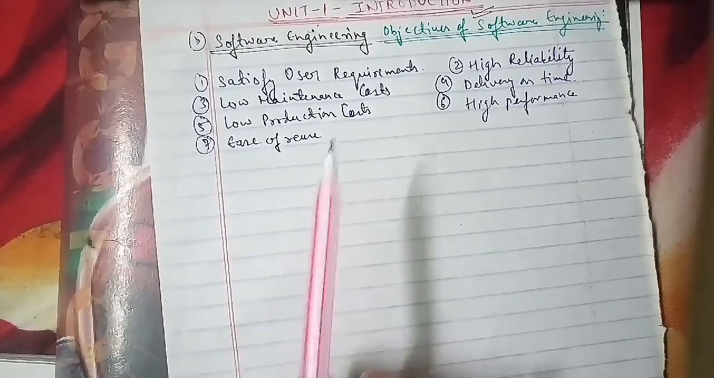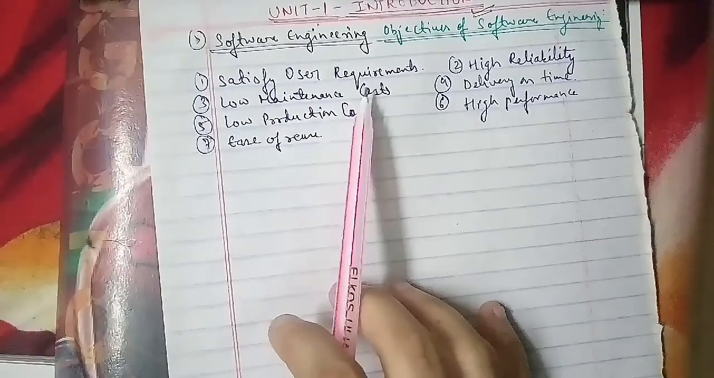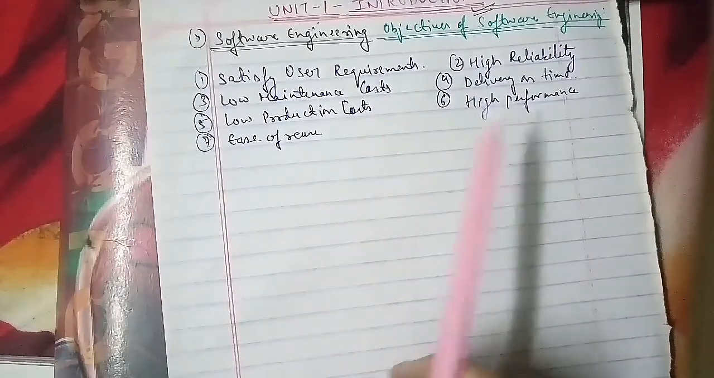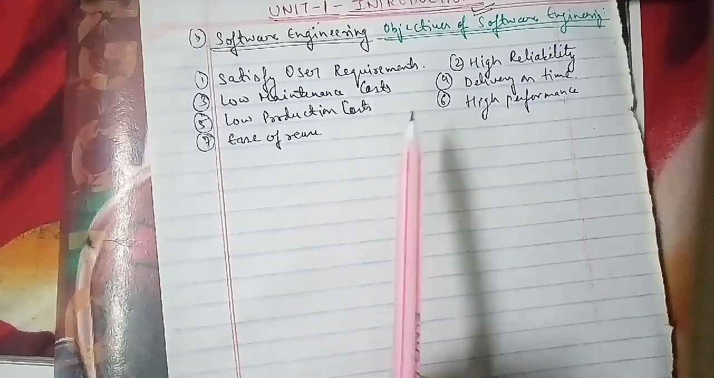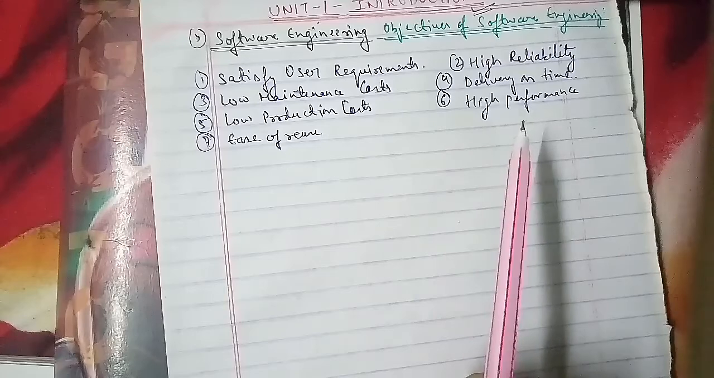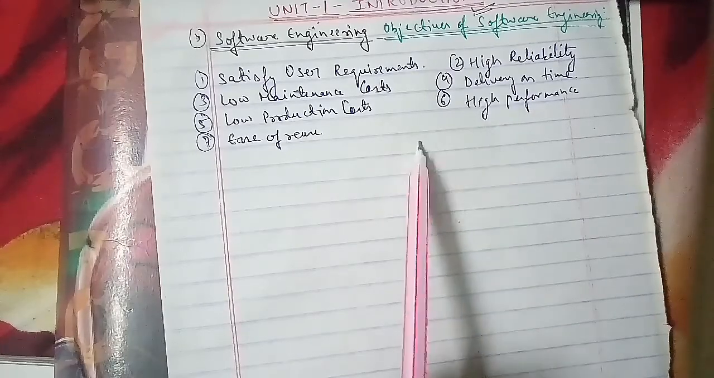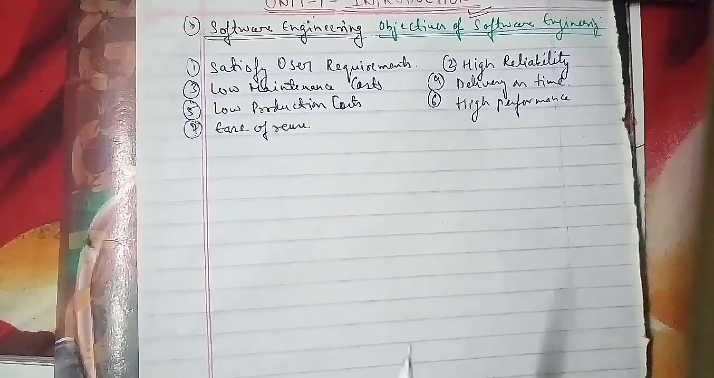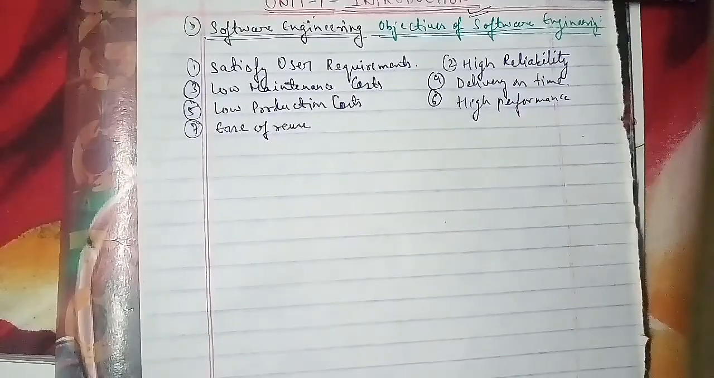The first is to satisfy user requirements. The second is high reliability, and the third is low maintenance cost. The fourth is delivery on time. Fifth is low production cost. Sixth is high performance, and the seventh is ease of reuse. Now we'll go ahead with programs and software product.